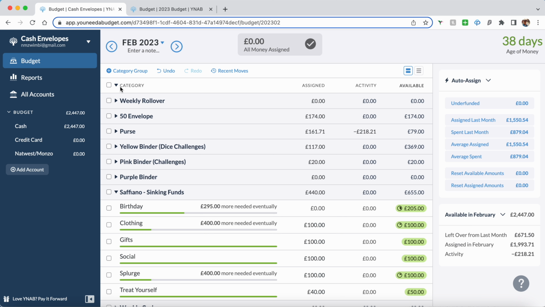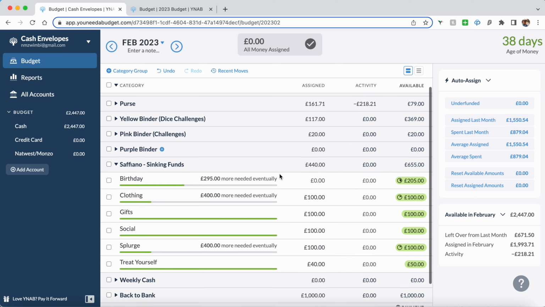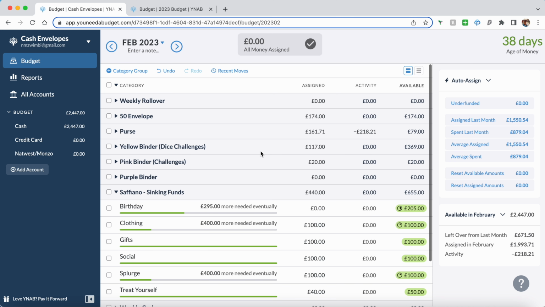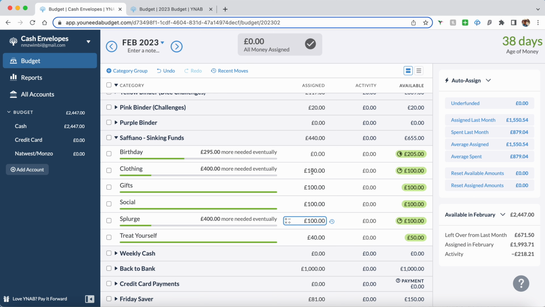This is where I track all my cash. So I know exactly by just looking at YNAB that I currently have £2,447 in cash. And then what I've done is look at my envelopes and write how much money is in each envelope. So every time I do a cash stuffing, I take that money, put it into ready to assign at the top, and then I just add the money and assign it. And then of course it shows me the amount of money that's available, and if I need to send money back to the bank, I do it here.